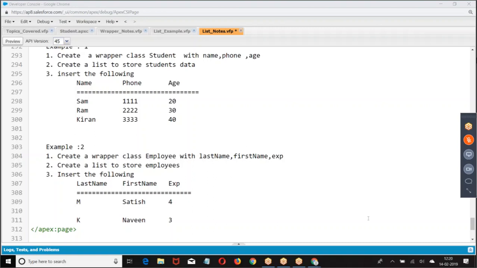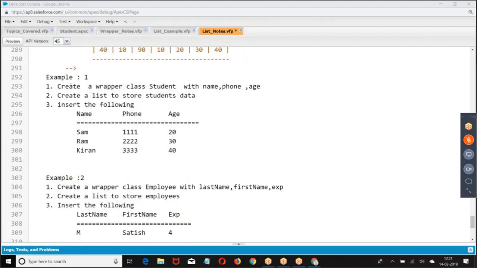Any queries? In the list, name, age is an integer. The list has age, which is an integer. See, I told you, now I told you to create a wrapper. Now all together is a wrapper. It's not a separate data. It's a list of student. You're not supposed to separate them. Now it is going to be a list of student.